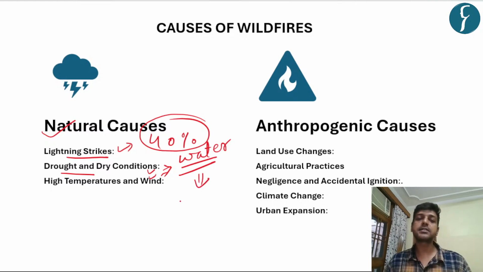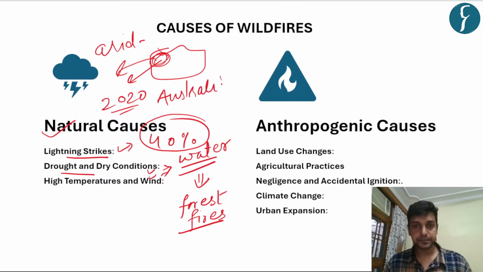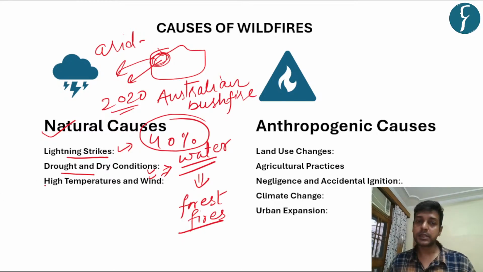Especially you can witness this type of forest fire in the western part of Australia. That is the western part of Australia, an arid and semi-arid region, right? And due to dry conditions, there was one important wildfire that happened in 2020, that is known as the Australian bushfire. And similar is the case with high temperature and wind as well.